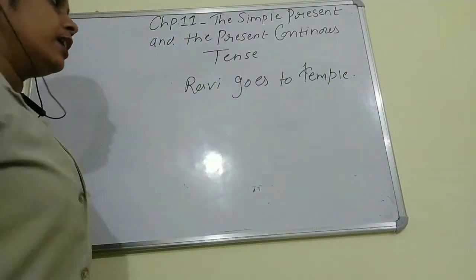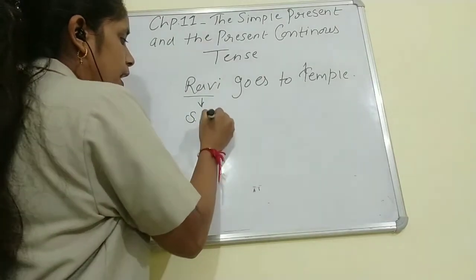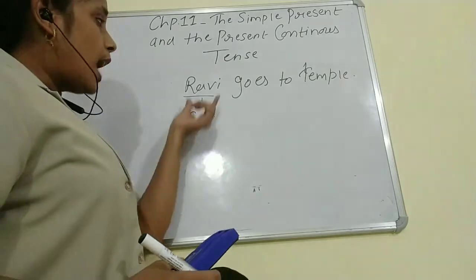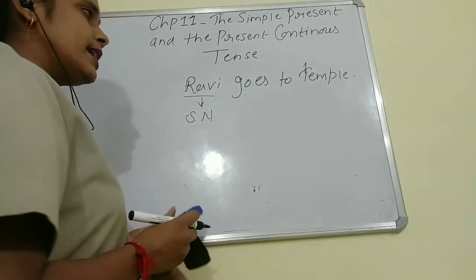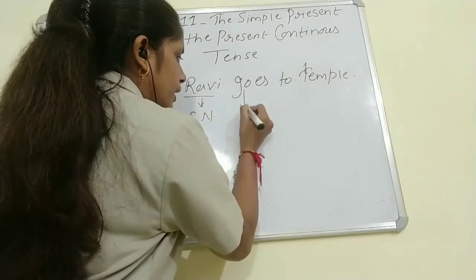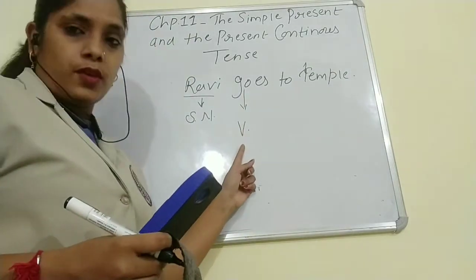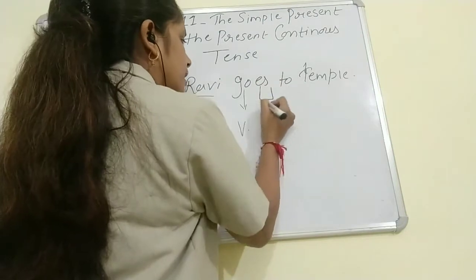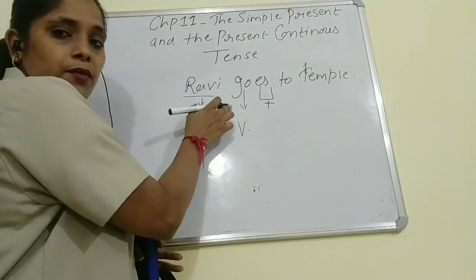See children, here Ravi. Ravi is what? This is our singular noun. Now with a singular noun, what do we have to do? We have to add s or es to the verb. See children, go is our verb, and I have added es to the main verb go.